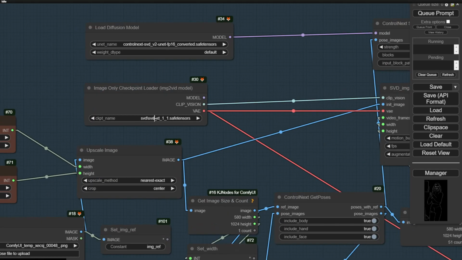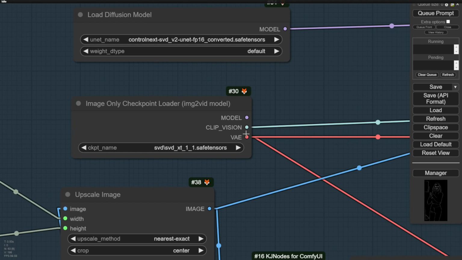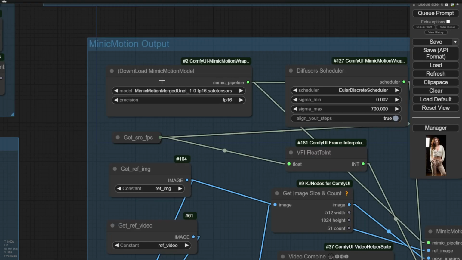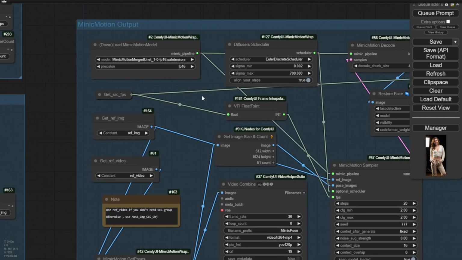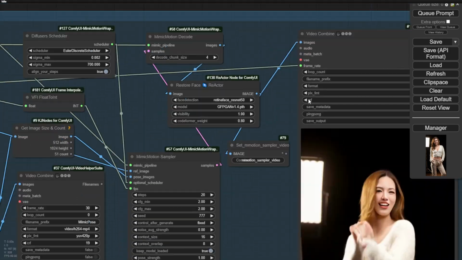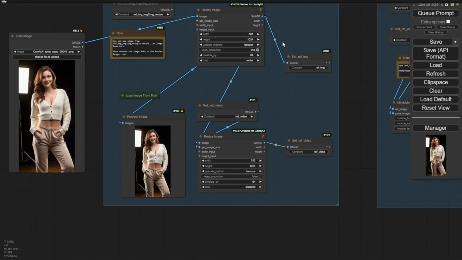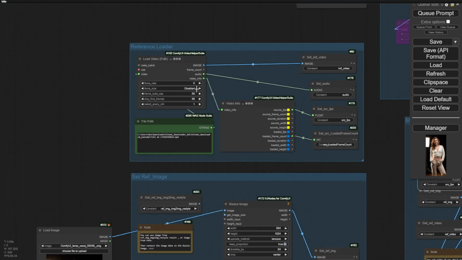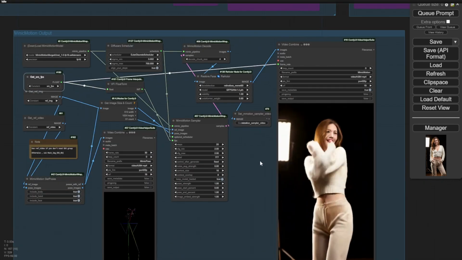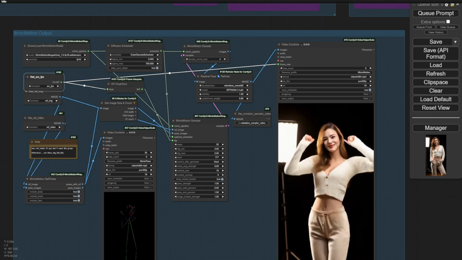I think it's okay. But if you want to put that in the production stage, they need a lot of work to modify the stages that are using the VAE and the CLIP vision, and not use the original SVD model. Maybe it has to be something like the Tencent Mimic Motion, where Tencent completely modified this SVD model, the UNet, VAE, etc., putting it in a single pipeline, and you can overcome the FPS problems. Because in Mimic Motion, I set the frame rate to follow the source videos. So in here, as you can see, I have a source video with a frame rate of 30, and then we are able to produce it in Mimic Motion.